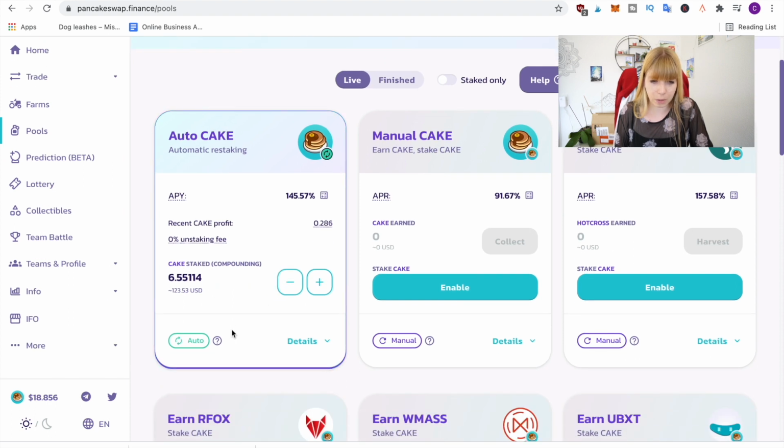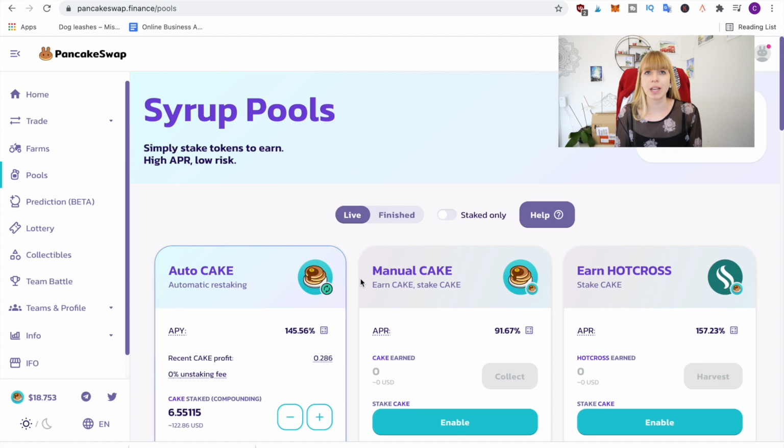And this one is auto staking, meaning it's compounding. So all the rewards immediately get restaked in the pool. So that's pretty cool. If you want to make passive income on decentralized exchanges, just remember that.